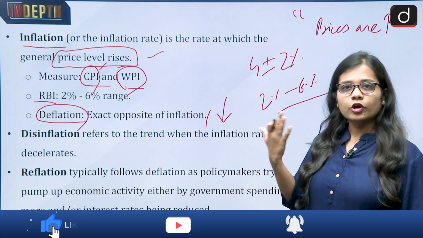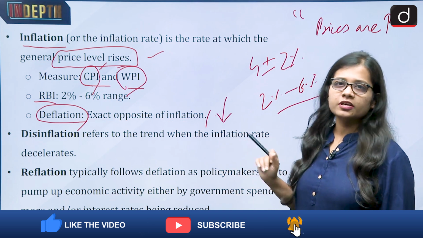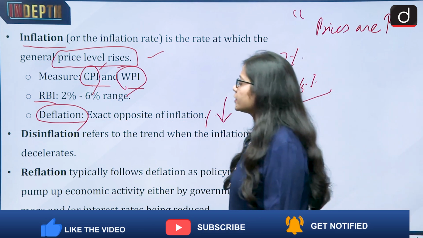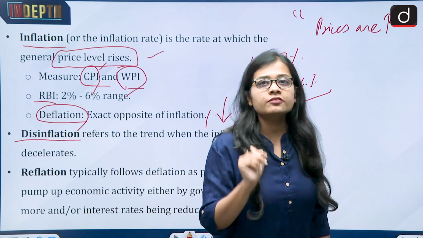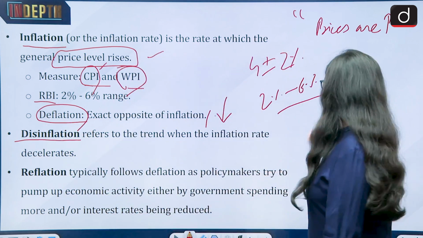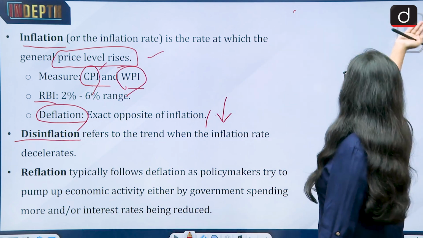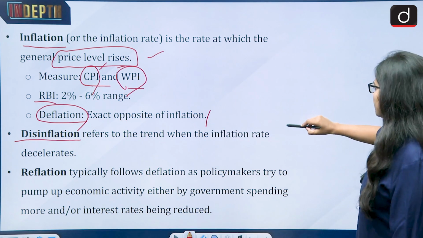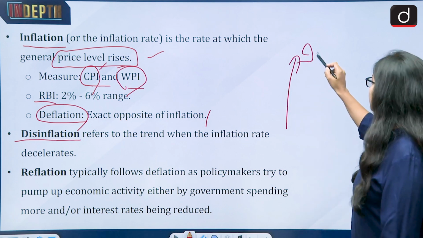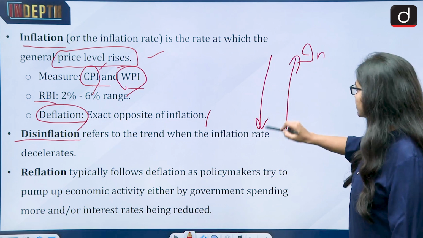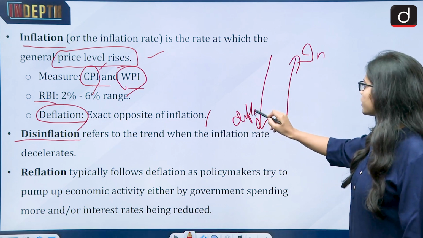Then in between inflation and deflation, there is one more term called disinflation. So what is disinflation? See, if the prices are rising, it is inflation. If the prices are decreasing, this is deflation.